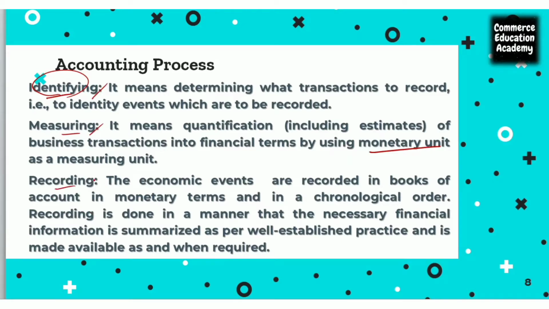Next is recording. After identifying the type of transaction and quantifying each transaction, the next step is recording in the books of accounts in chronological order, that is, date-wise. We record all the transactions and summarize them as per well-established practice, and it is made available whenever the organization requires a report. That is all about the recording process.